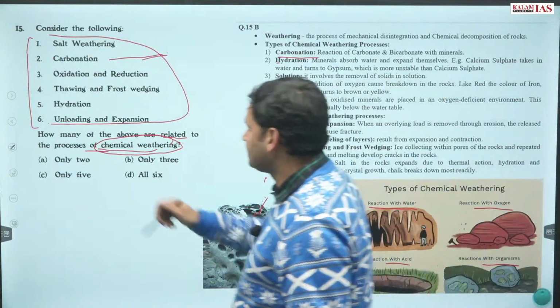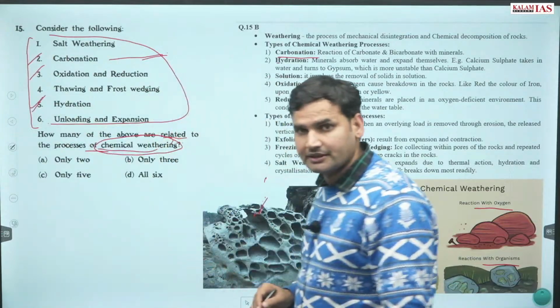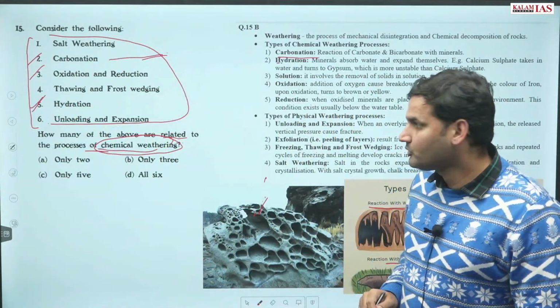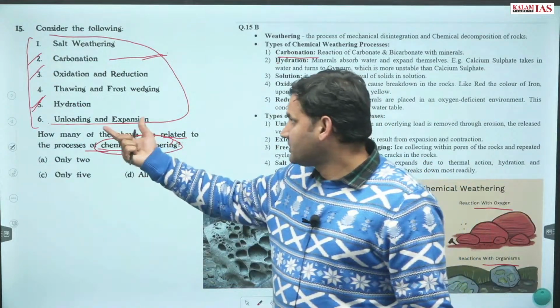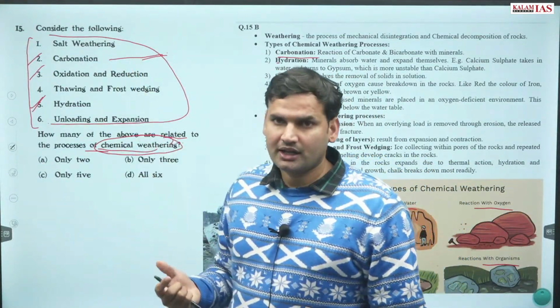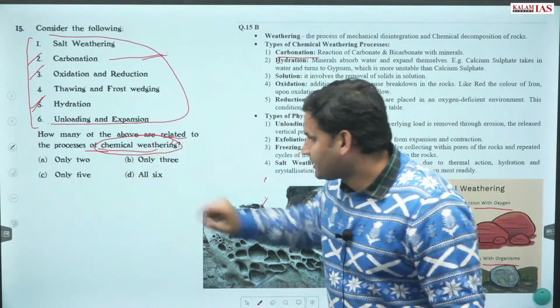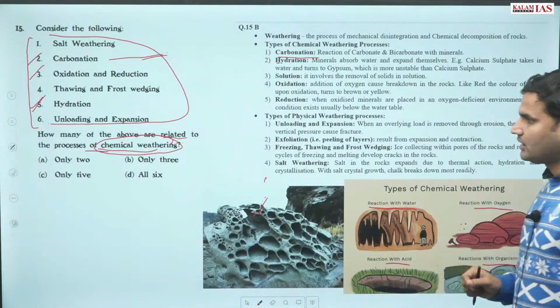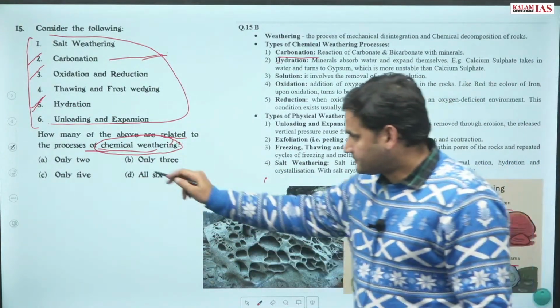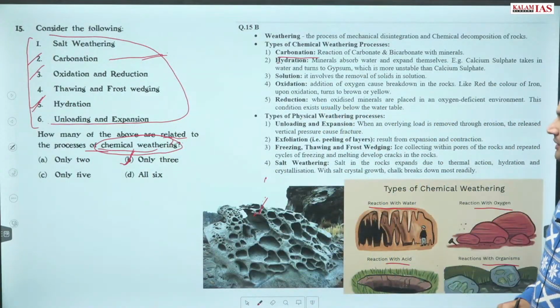Oxidation reduction is, and hydration is also part of chemical weathering only. Unloading, expansion, thawing and frost wedging, salt weathering, all these are not part of chemical weathering. The answer would be option B. Only 3 are related to chemical weathering.